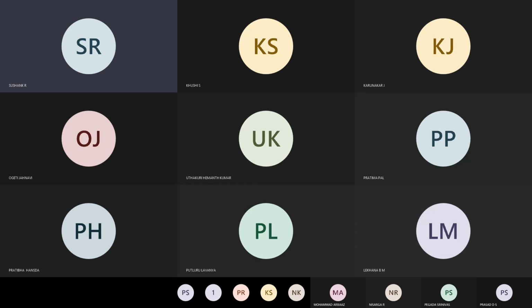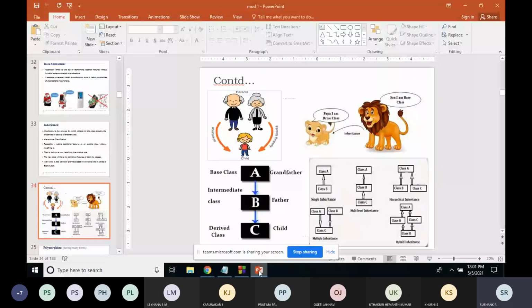So what I was talking about was the hybrid inheritance. See, 4 inheritances I've explained in the class, and I've also given an example. I've shown the demo for each of the 4 inheritances. But for the fifth one, hybrid inheritance, I told you people to implement that. But since I'm not getting any response from the class, I'll just give you a skeleton, an overview of this hybrid inheritance. You people have to implement that. Is it clear?